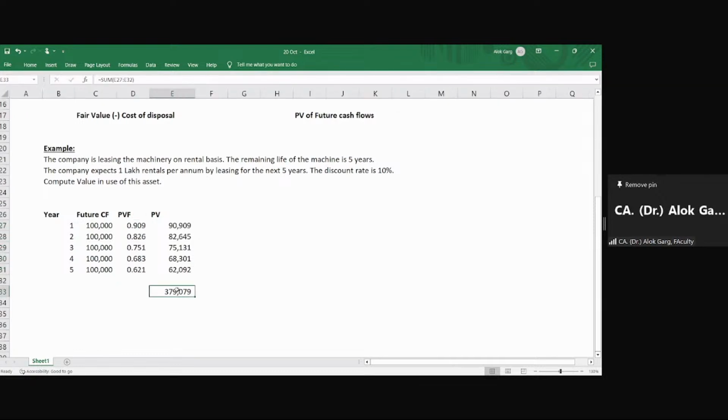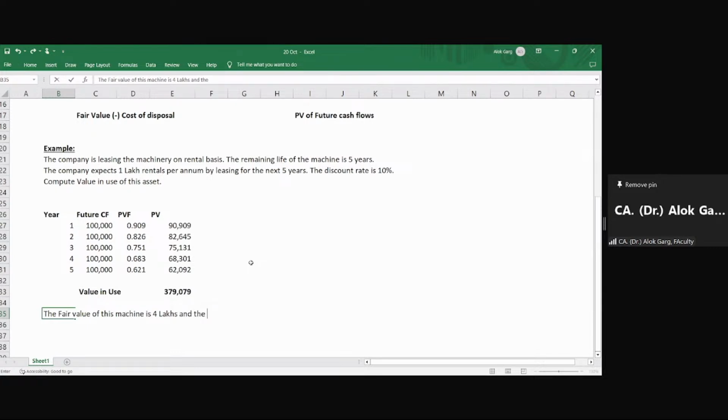Okay, friends. So what is the value in use? The value in use is 379,079. Okay, 379,079 is the value in use. Now, for example, the fair value of this machine is 4 lakhs.